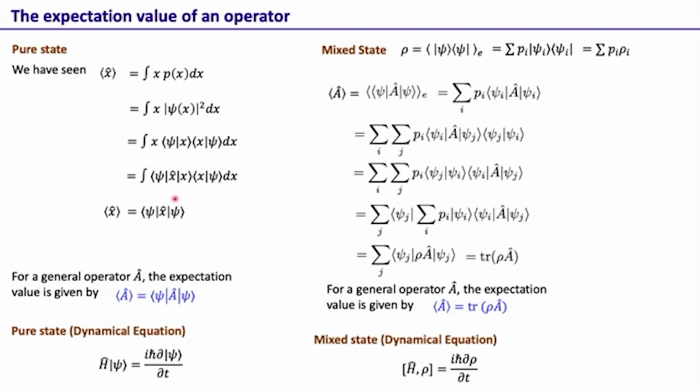This feature is not there in classical mechanics, and that's why we talk about the expectation value even for a pure state. And when we talk about a mixed state, this is an extra layer of randomness that comes into the system, and this randomness has an analog in classical mechanics. We have similar randomness there, and then the expectation value is now calculated by this quantity, which is basically a double expectation value over here.